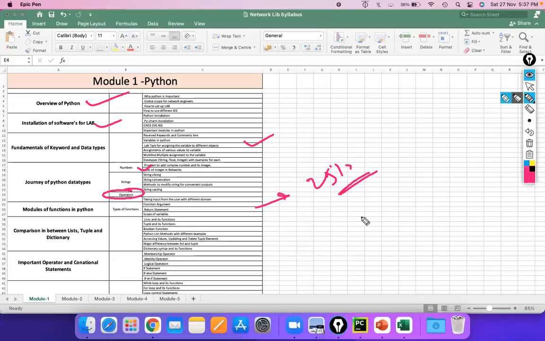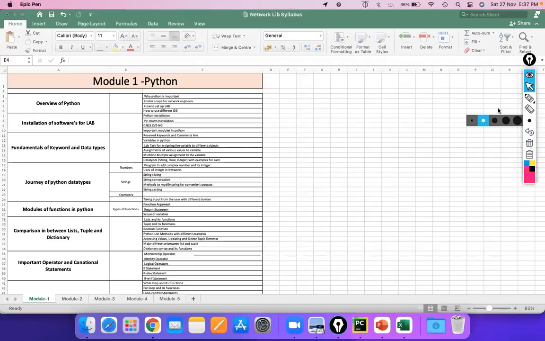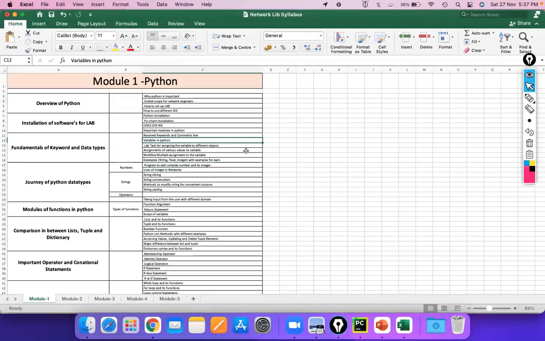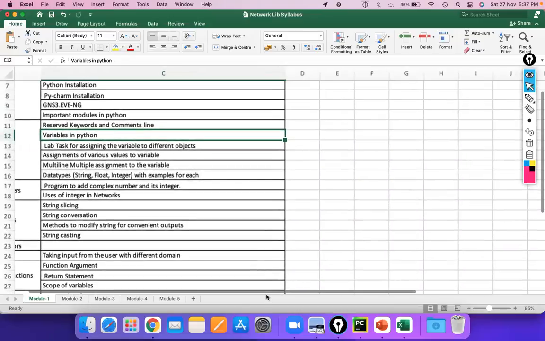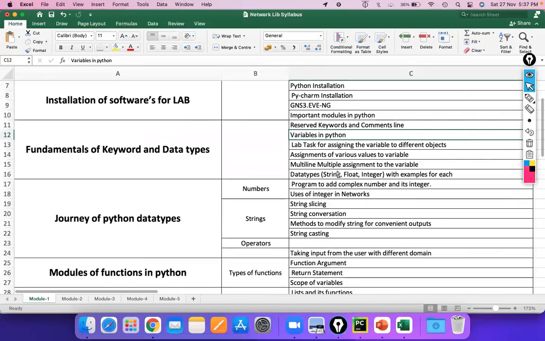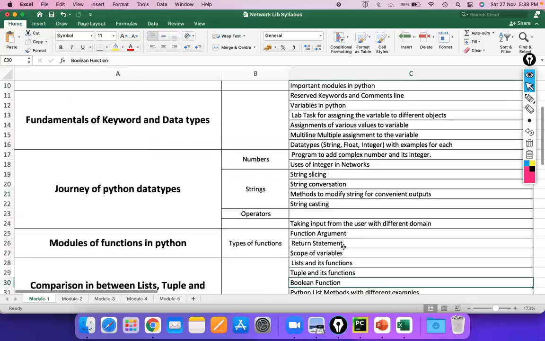Let's move towards the next thing, which is list, tuple, and dictionaries. This is the heart of our network automation. We have to play every time with lists, dictionaries, and tuples, right? So we're going to cover that as well. Then the conditional statement that we saw in one of the examples, right? If the particular interface's input errors are too high, then we have to shut down that interface. So there we have to use the conditional statement.